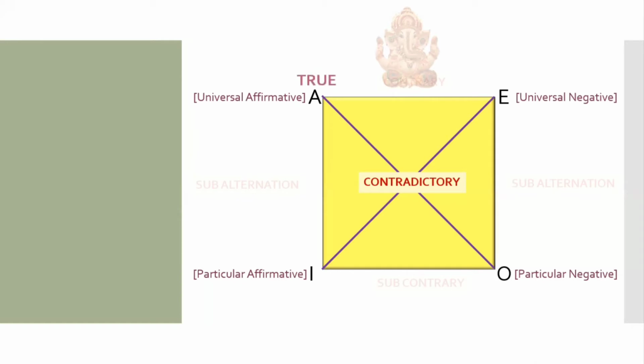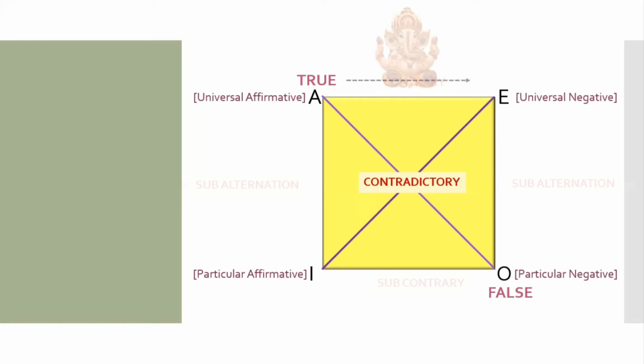If universal affirmative is true, its contradictory, which means O, that is particular negative, is always going to be false. So when it comes to contradictory, if one proposition is true, its contradictory always has to be false. So one is true, the other will always be false. Okay. If A is true, what about E? Let's try to understand this.